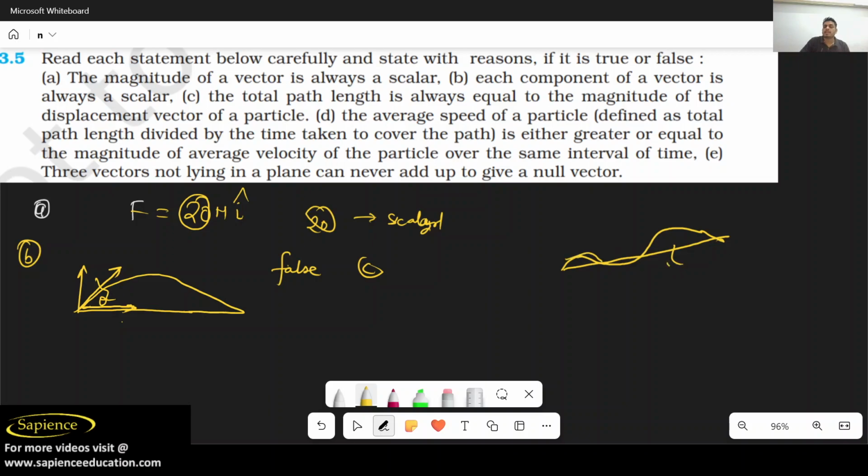Total path length is this path length, but displacement is the shortest distance between initial and final point. So can we say they can't be equal? Definitely displacement can be less than or equal to path length, that is your distance.